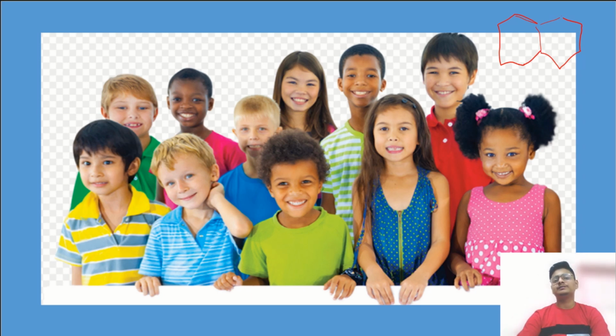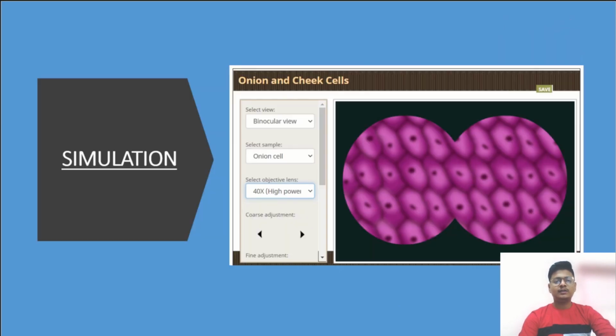Okay students, got it? Now there is a very interesting thing, you have to do a simulation, you have to do practical. So see, you have to go to the lab. In the lab you have to go for the simulation of onion and cheek cells, and you just select the sample like onion cells or cheek cells.